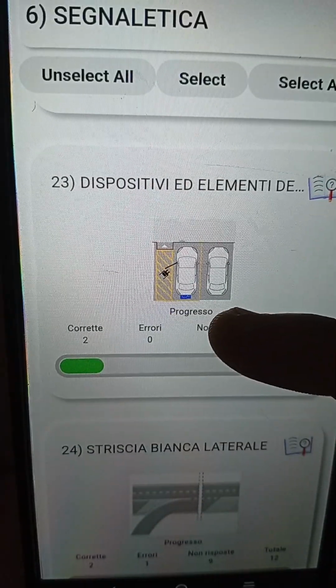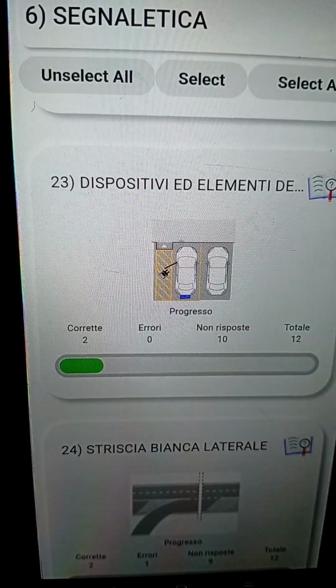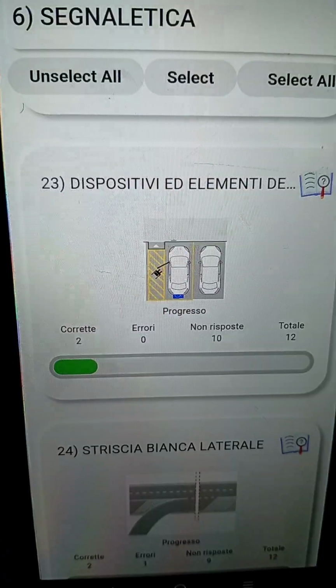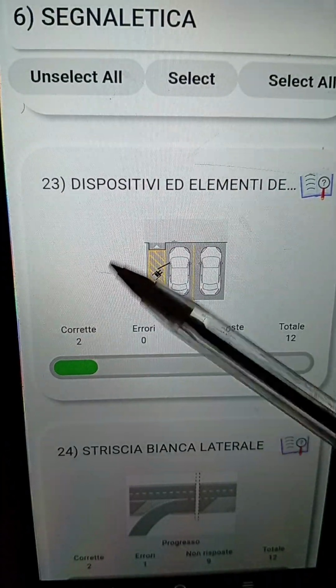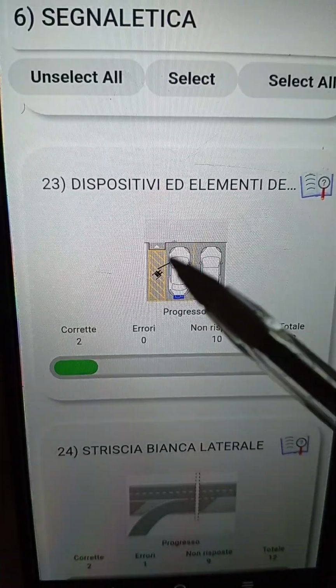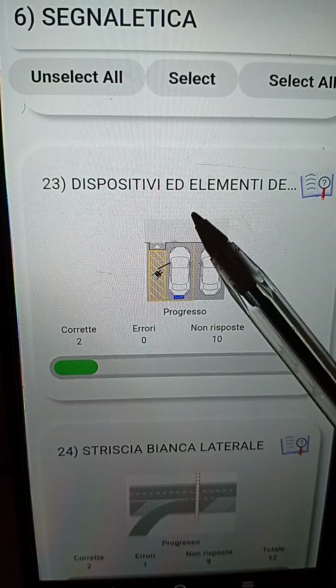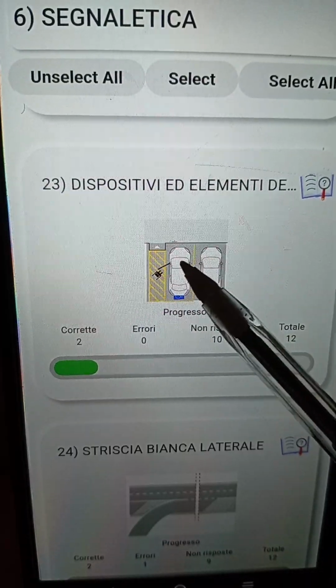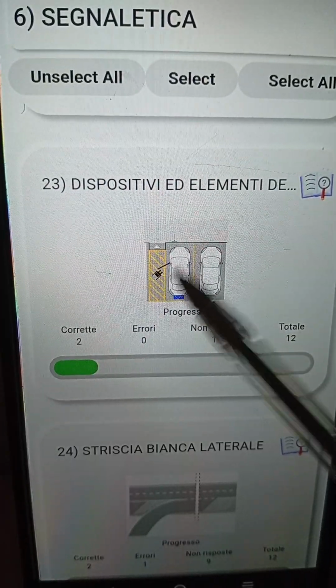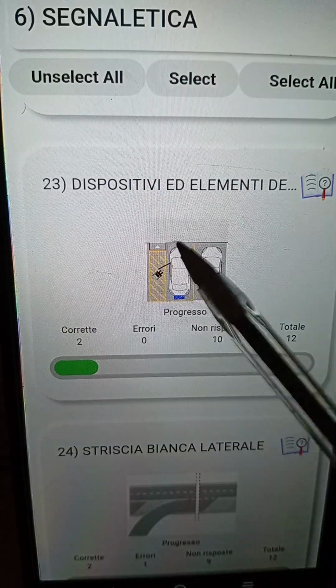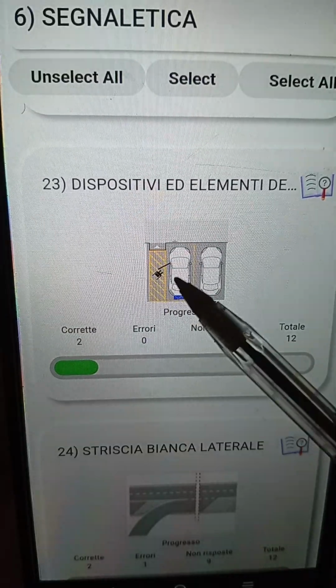Now let's see. Okay, this one has to do with parcheggio, the parking that is made for disabled people. You can see their vehicles. So you that are not disabled, it is not allowed for you to park your vehicle in this particular place. Capito?